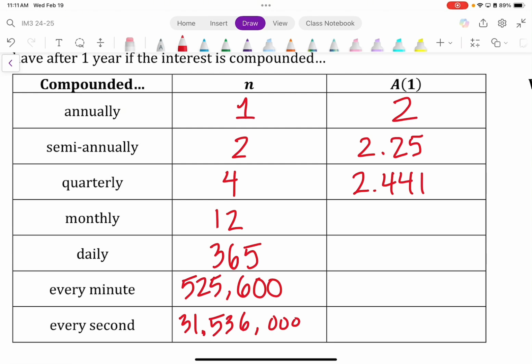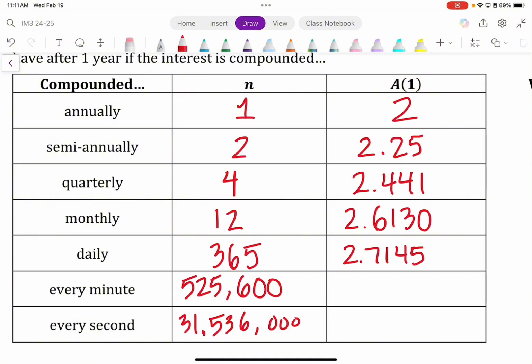Let me hear from Santiago. 2.6130. And if we continue to compound it even more, let's talk about daily. So with daily compounding, how much money can we expect? Leilani? 2.7145.